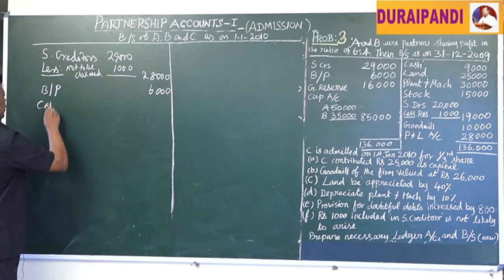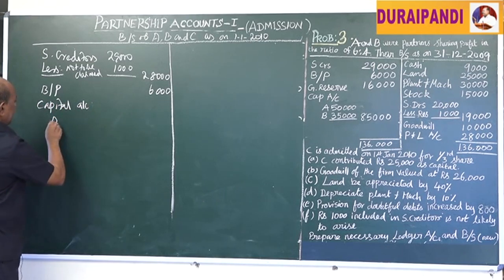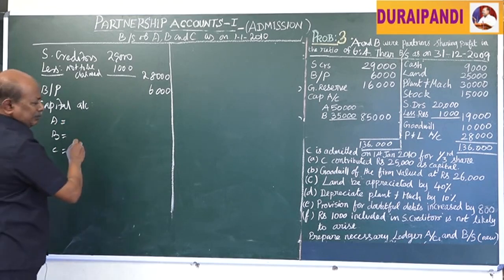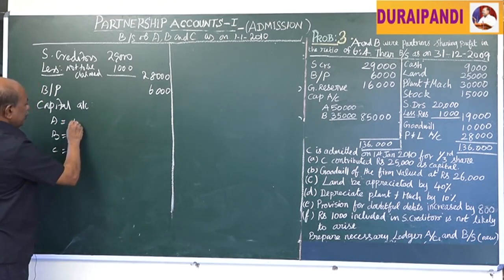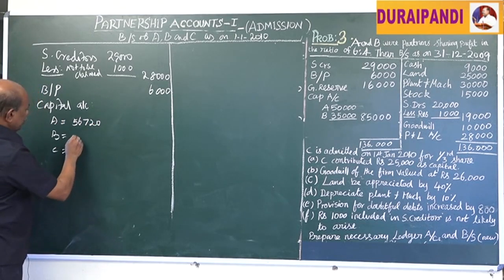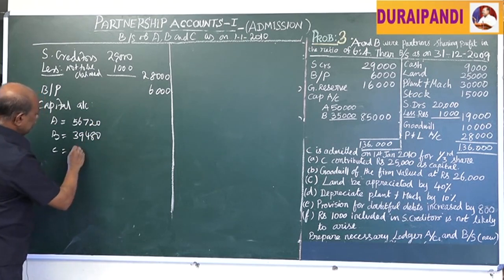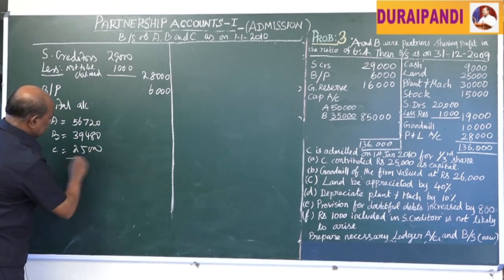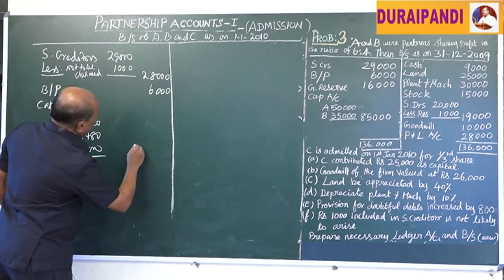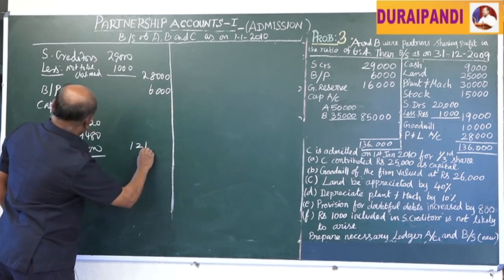Then capital accounts of A, B and C. Their final balance of capital: for A 56,720, for B 39,480, for C 25,000. Total 1,21,200.